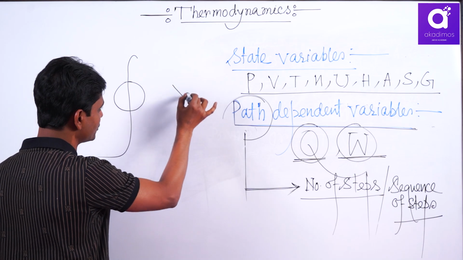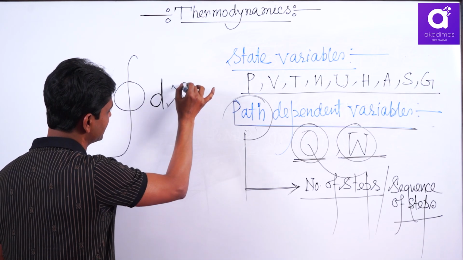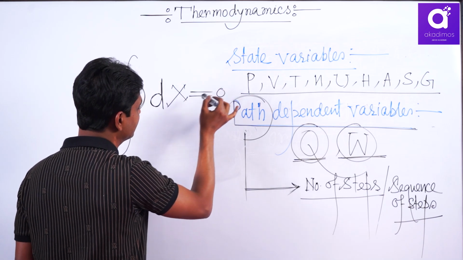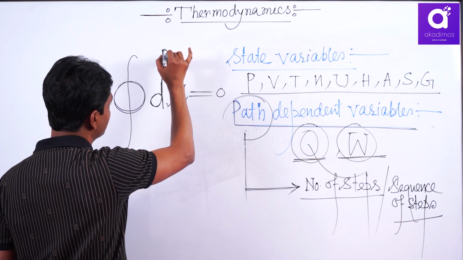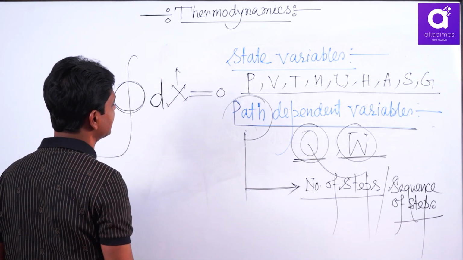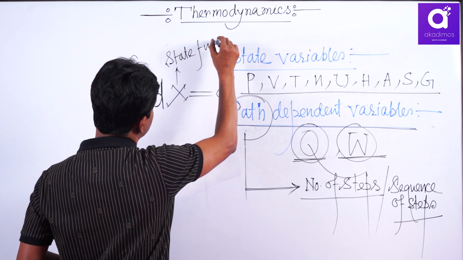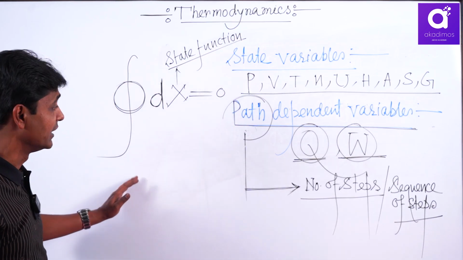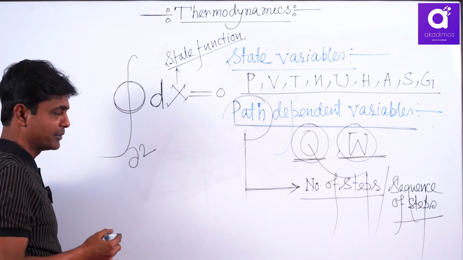And for any thermodynamic property X, if its dx, infinitesimally small, is perfectly differentiable, then the cyclic integral of dx you will get 0. Then X is a state function and dx is perfectly differentiable. If X is a state function, then the cyclic integral of dx is 0. X is a state function and dx is perfectly differentiable. And sequence of steps, for example, it will depend on temperature and pressure.